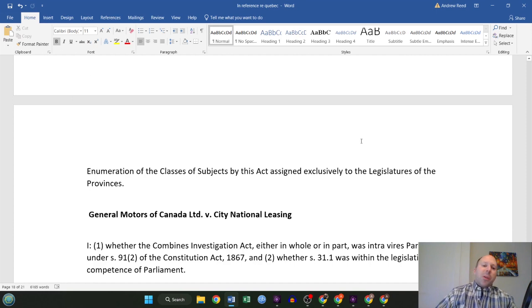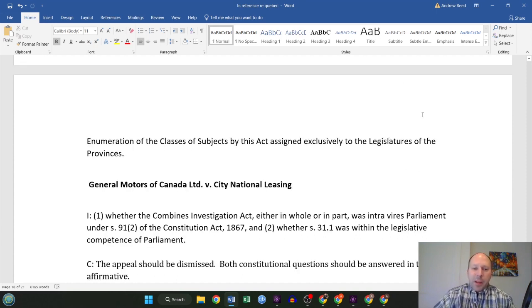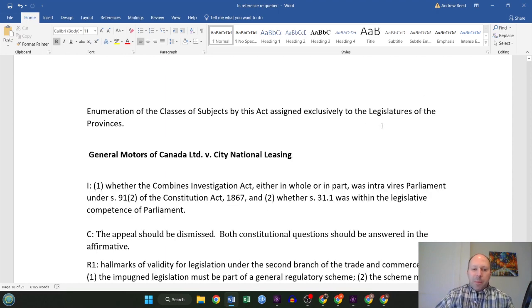so interesting to note there is a lot of overlap, but in this case the federal government will have paramountcy in cases of overlap. The case that they reference here that's new to us, at least in the syllabus, will be General Motors of Canada versus City National Leasing.